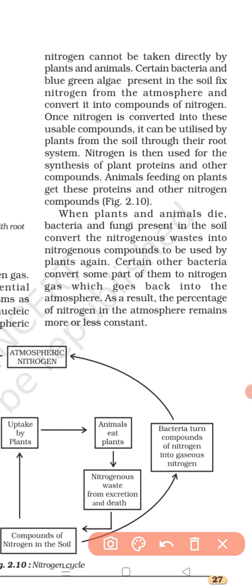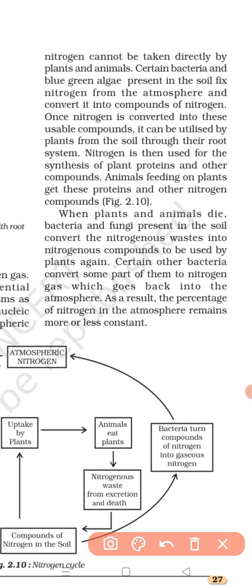So just keep in mind that the nitrogen element is circulated again and again through living things like plants and animals, and non-living things like air, soil, and water. Are you getting it? First of all, what happens? The atmosphere contains nitrogen gas.